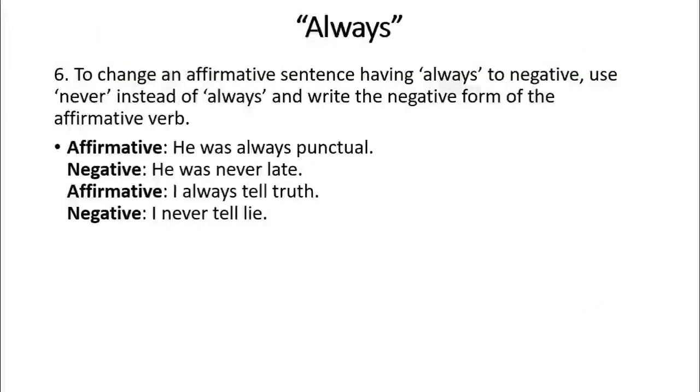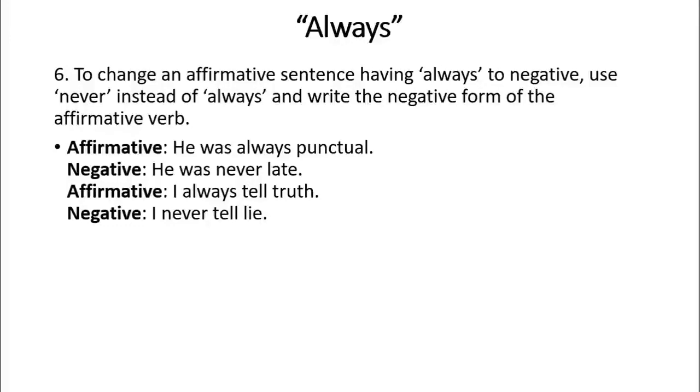So here, firstly, we have always. If we have always in our affirmative sentence, and if we want to change the sentence from affirmative to negative, then we have to use never instead of always, and we have to write down the negative form of the affirmative verb.